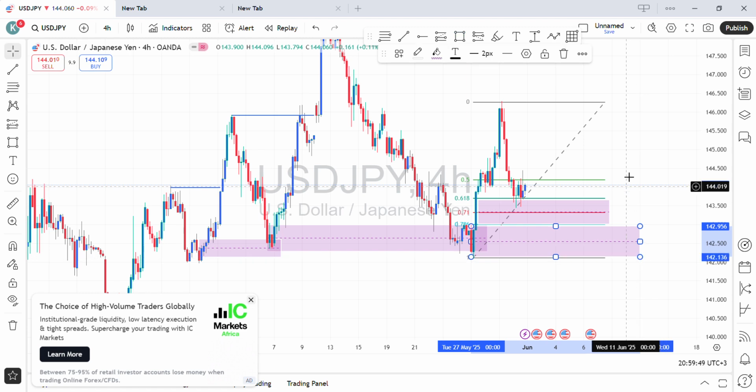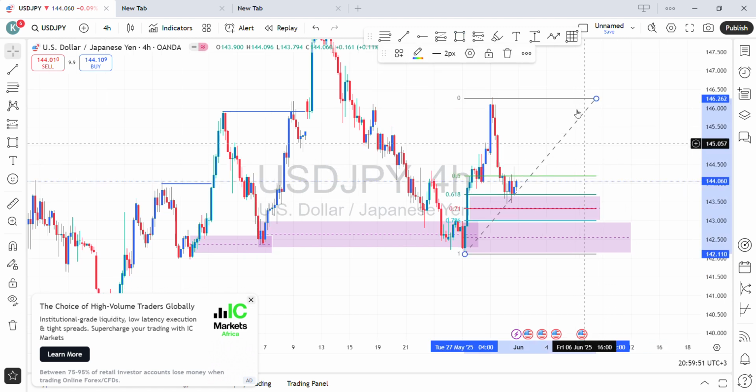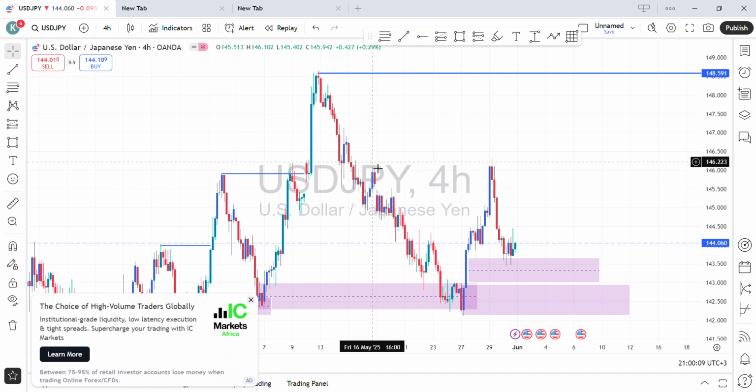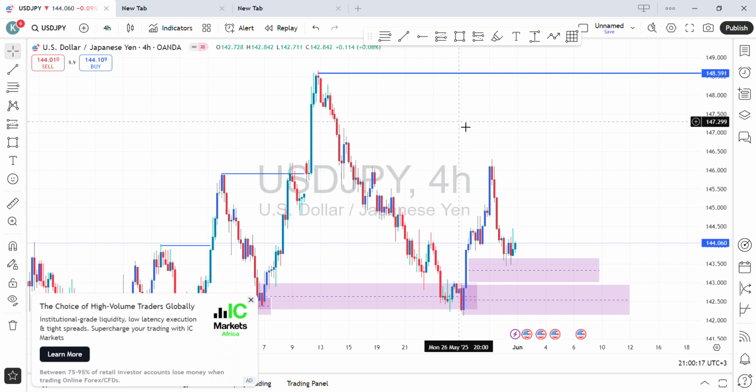So this is what I'm going to expect next week. I'm expecting a reaction from this fair value gap. If this fair value gap does not give us confirmations, I'm going to wait for price to pull back to this extreme order block, look for buy confirmations, and I'll be targeting these equal highs over here as my short-term take profits, and long-term I'm targeting this swing high over here at 148.5. So those are the setups that I'm going to be watching this week.